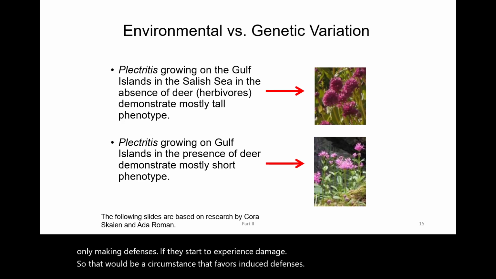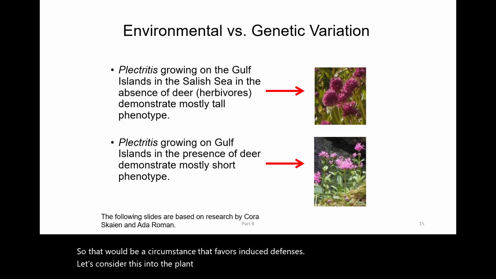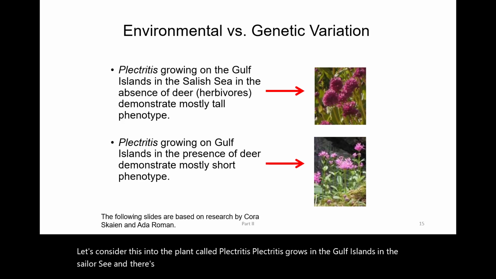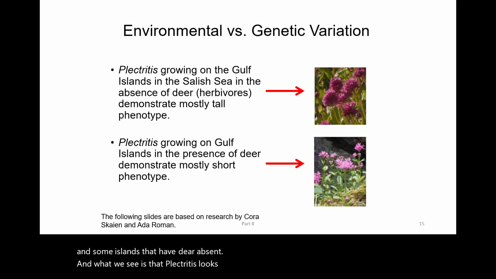Let's consider this in a plant called plectritus. Plectritus grows in the Gulf Islands in the Salish Sea, and there's two sorts of islands. There are some islands that have deer present and some islands that have deer absent. And what we see is that plectritus looks different on islands that have deer than those that don't.